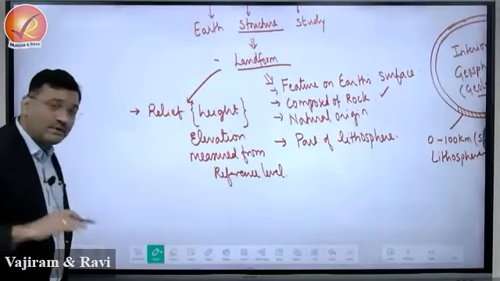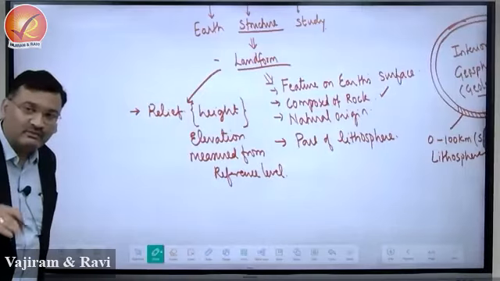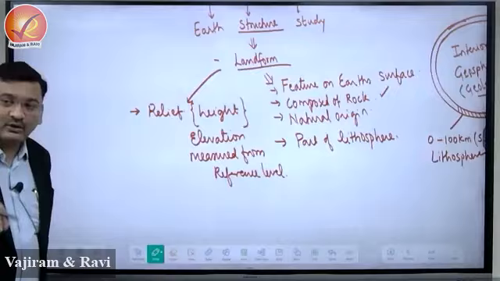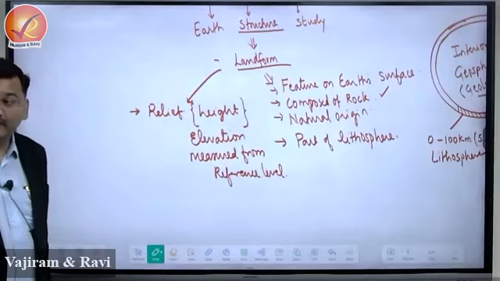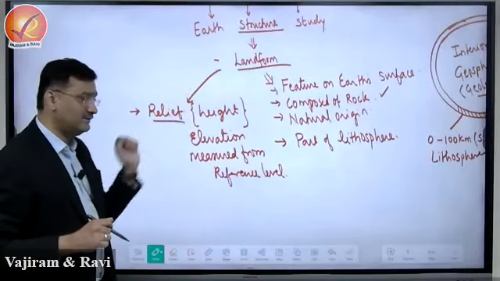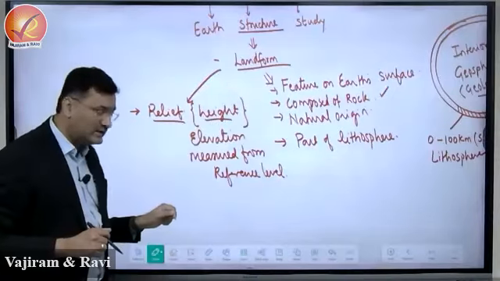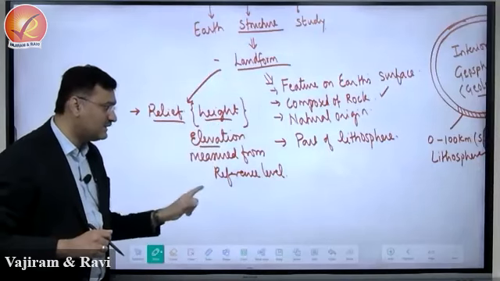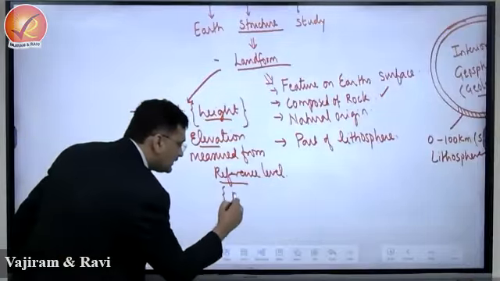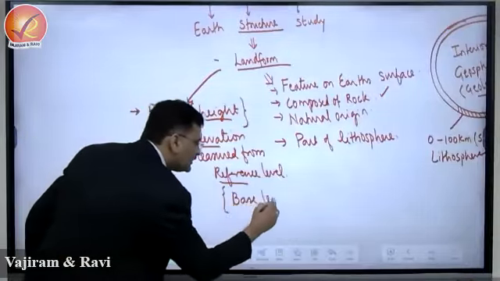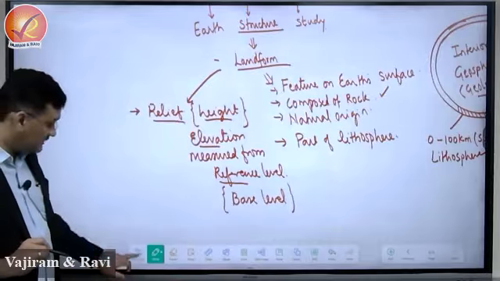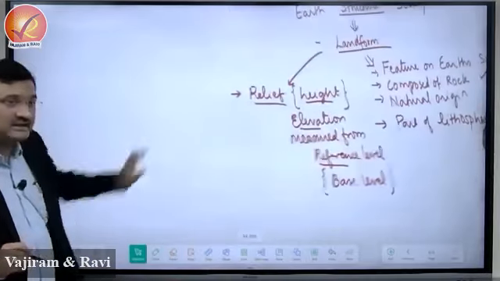From some reference level we are able to measure the variation. That also is a criterion of any landform. So every landform has a relief. Relief is height, which is elevation measured from some reference level. This reference level is also referred to as the base level.